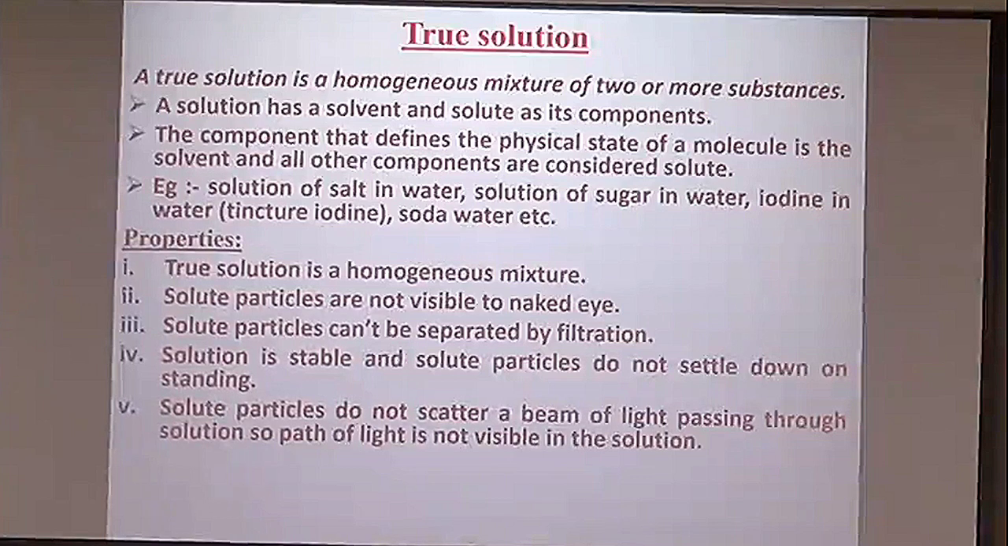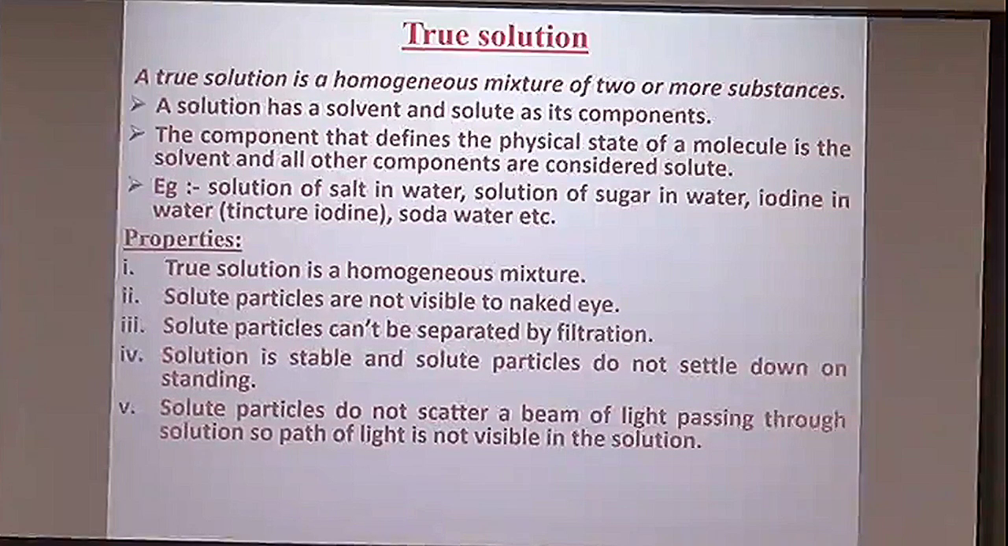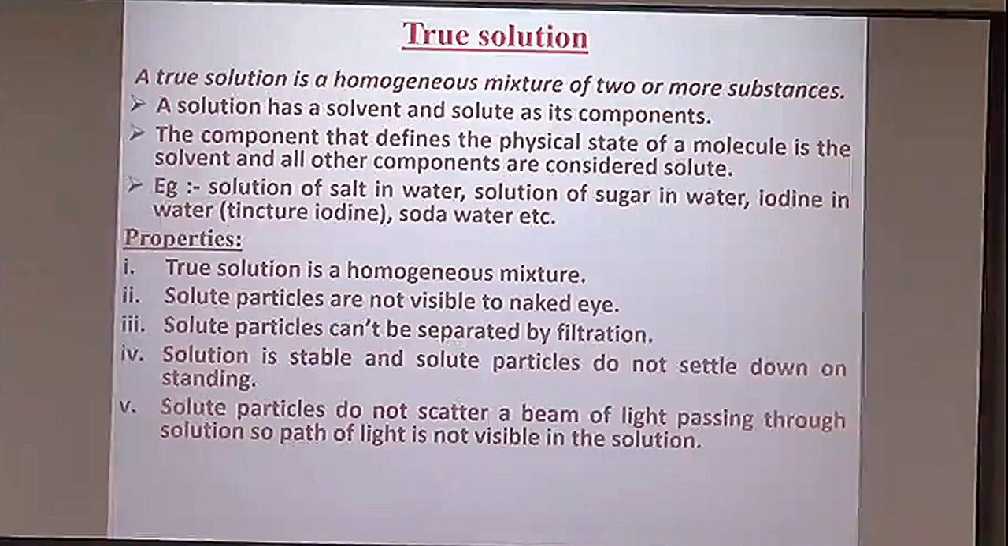Then solute particles we cannot separate by filtration as they are completely soluble. The solution is stable because the solute is uniformly distributed throughout the solution, and there is no sedimentation seen. There is no sedimentation seen because the solute particles cannot settle down at the bottom. Similarly, they cannot show the Tyndall effect, that is the scattering of a beam of light if passed through the solution, as the particles are small enough that they cannot actually scatter light.